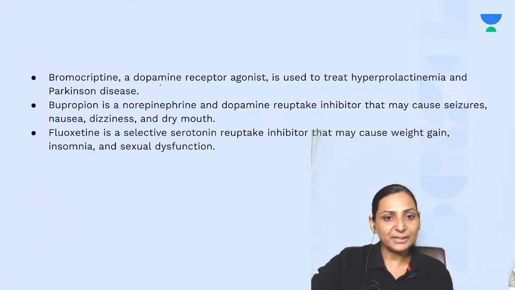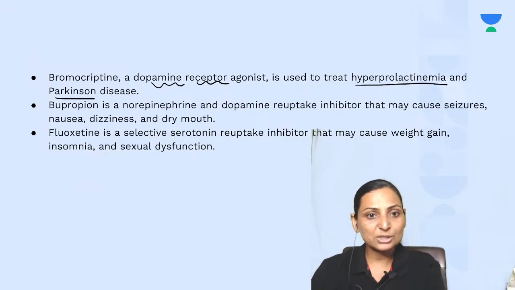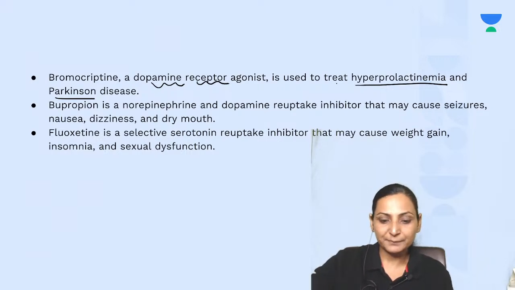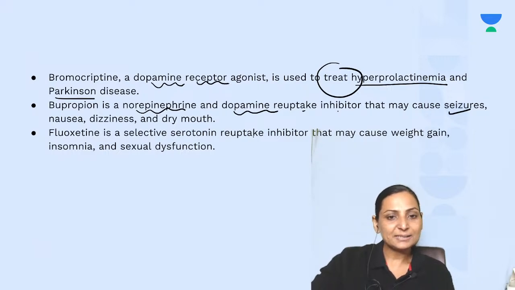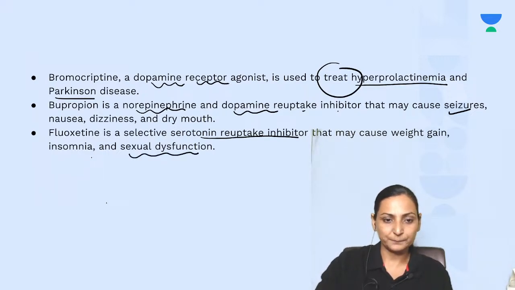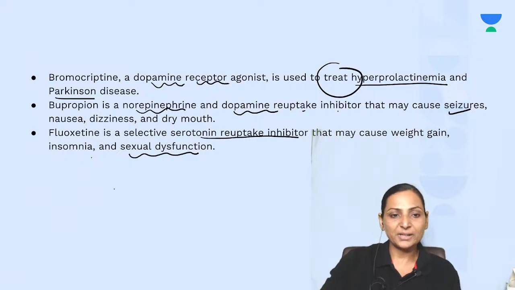Now, bromocriptine is a dopamine receptor agonist which is used to treat hyperprolactinemia and Parkinson's disease. So, it is not the cause of hyperprolactinemia, but it is something which is used to treat hyperprolactinemia. So, don't get confused. Bupropion is a norepinephrine and dopamine reuptake inhibitor. Fluoxetine is a serotonin reuptake inhibitor that can cause weight gain, insomnia and sexual dysfunction. Right? Two important things to be considered over here.